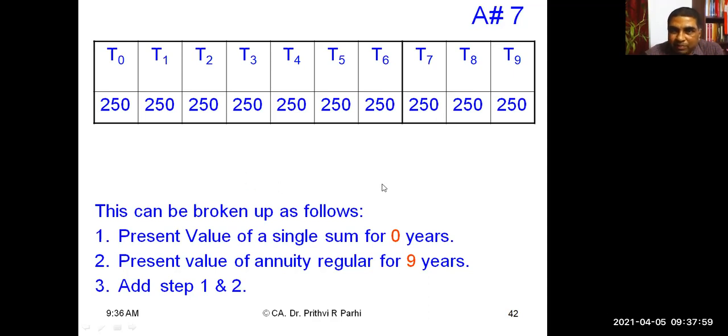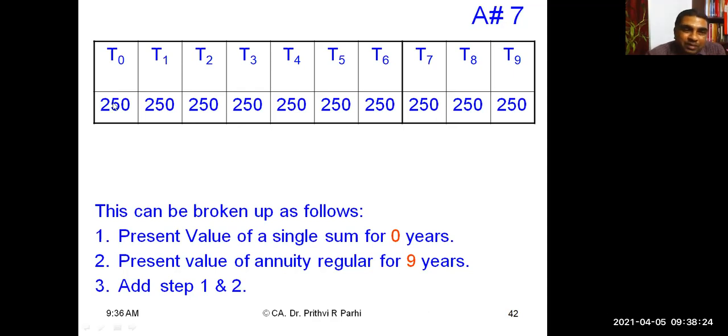10 payments will be there. That means effectively at the end of year 9, payment finishes. Last year, there will not be any payment because this is an annuity immediate. Even if the life of annuity is 10 years, there will be 10 payments starting from year 0. We have to find out the present value.